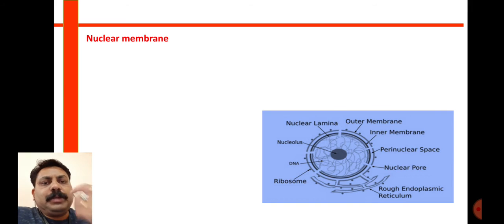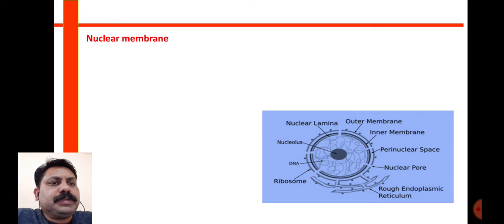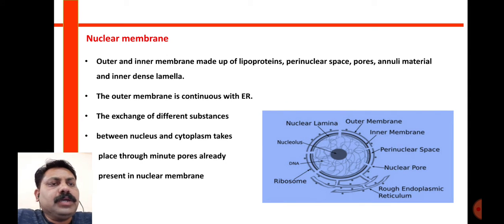Now this nuclear membrane, or nuclear envelope, is not continuous, but it is interrupted and it has the nuclear pore. In this nuclear envelope, unlike other organelles where the membrane is continuous, the outer membrane is interrupted with the help of the nuclear pore. On the outer side of the nuclear envelope, the endoplasmic reticulum is there, and on the endoplasmic reticulum the ribosomes are attached. On the inner side we can find the chromatin material.